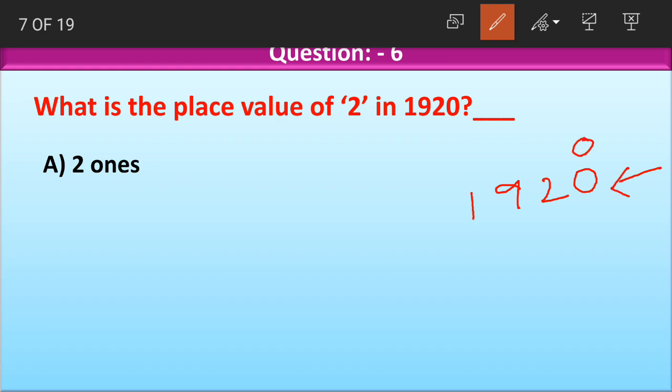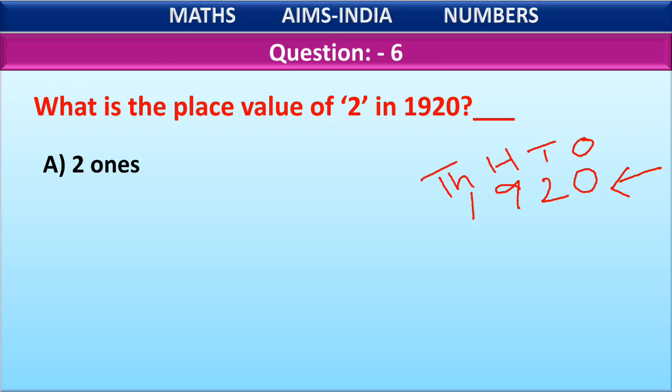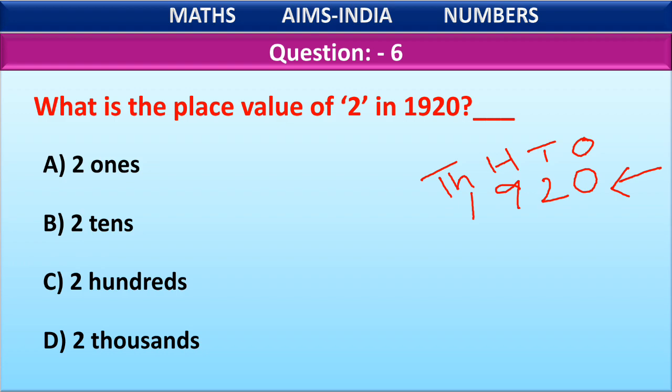First place value is ones, then comes tens, then comes hundreds, and then comes thousands. Let us look at the options. Option A 2 ones, option B 2 tens, option C 2 hundreds, option D 2 thousands. Look at the question. They are asking you to find out the place value of digit 2 in the number 1920. Look at the digit 2. 2 is at tens place.